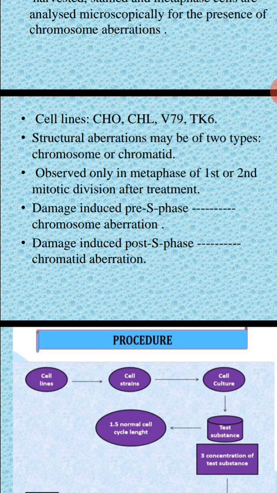If you see it after synthesis of DNA, it is a chromatid aberration. Damage induced post-S phase is chromatid aberration; damage induced pre-S phase is chromosome aberration.